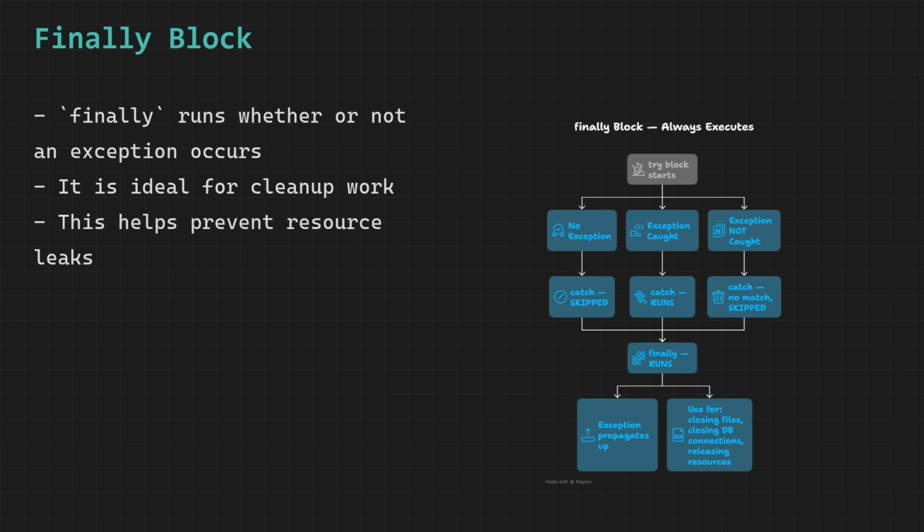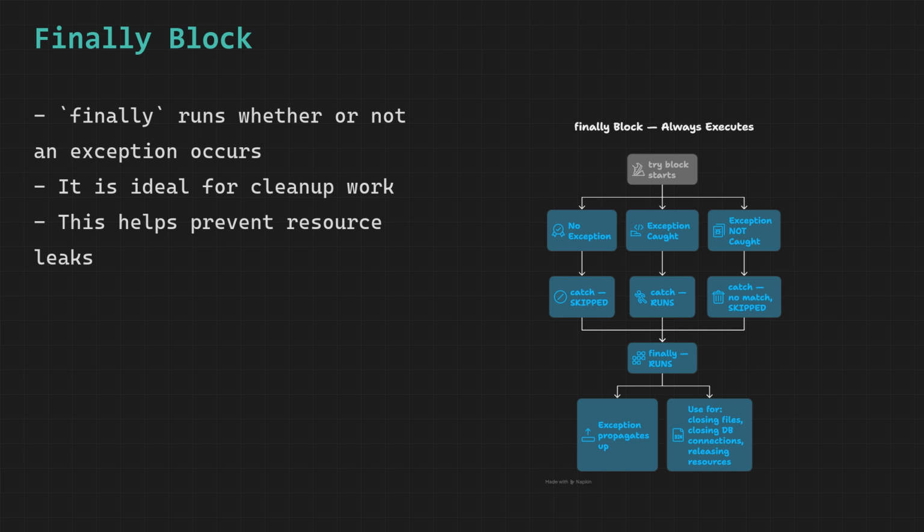The finally block guarantees that its code runs no matter what. Exception or no exception. Caught or uncaught. Return statement in try or catch. It does not matter. Java always executes the finally block before moving on. This makes finally the ideal place for cleanup code, closing file readers, closing database connections, releasing locks, cleaning up temporary files. This code absolutely must run and finally guarantees it.